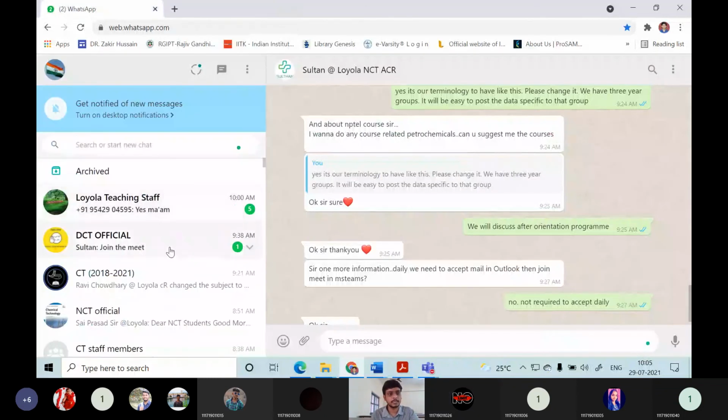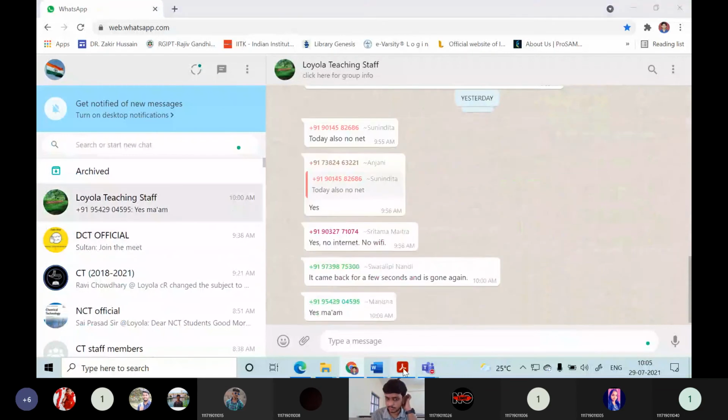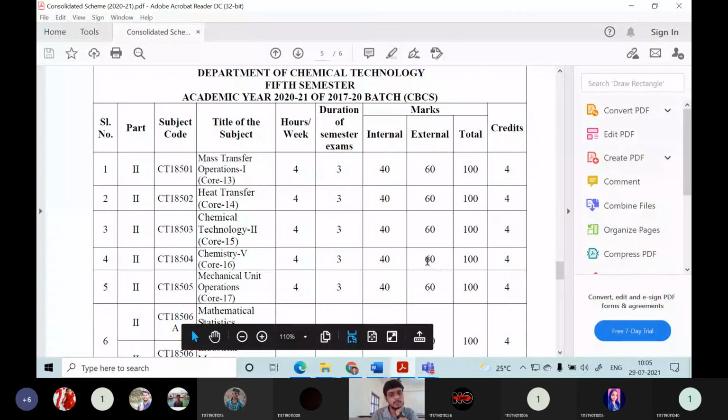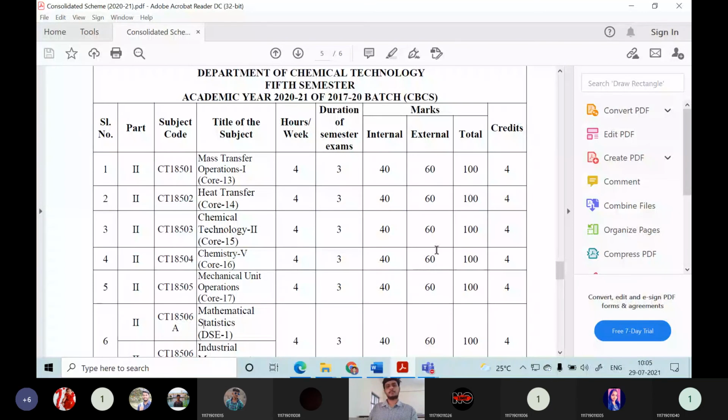Apart from this, anything you want to know about the syllabus and everything? Is it clear? You can go through the syllabus which is there in our WhatsApp group. Regarding the WhatsApp group name change, why we want to change the name: many times we get confused while sharing something in your group, and instead we share it in somebody else's group. To lower that ambiguity, we are having only the titles ACT official, NCT official and DCT official. That will be easy for us.